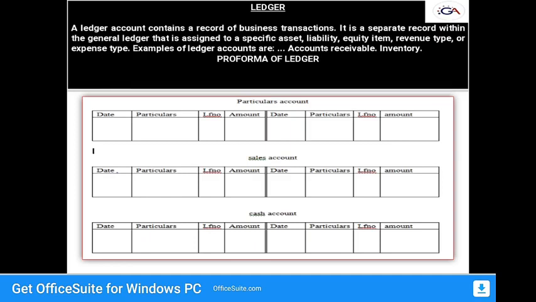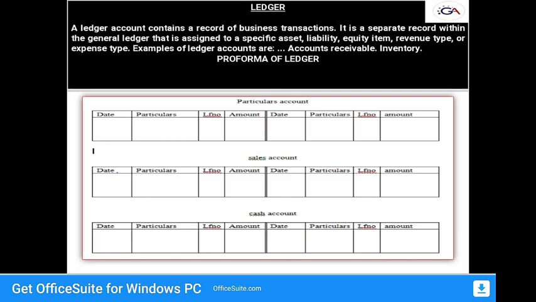If you have a person, Rama, we can make a Rama account, and then we can post all the Rama entries under the ledger account. Likewise an SBI account; all this comes under the personal account, which we already discussed in the golden rules of accounting. If you have a salary account, that comes under the real account, like cash. And any expenses or any incomes come under the nominal account. So based on the separate accounts we can easily make the separate accounts for the ledger. After the journal only we get good clarity to prepare the ledgers.